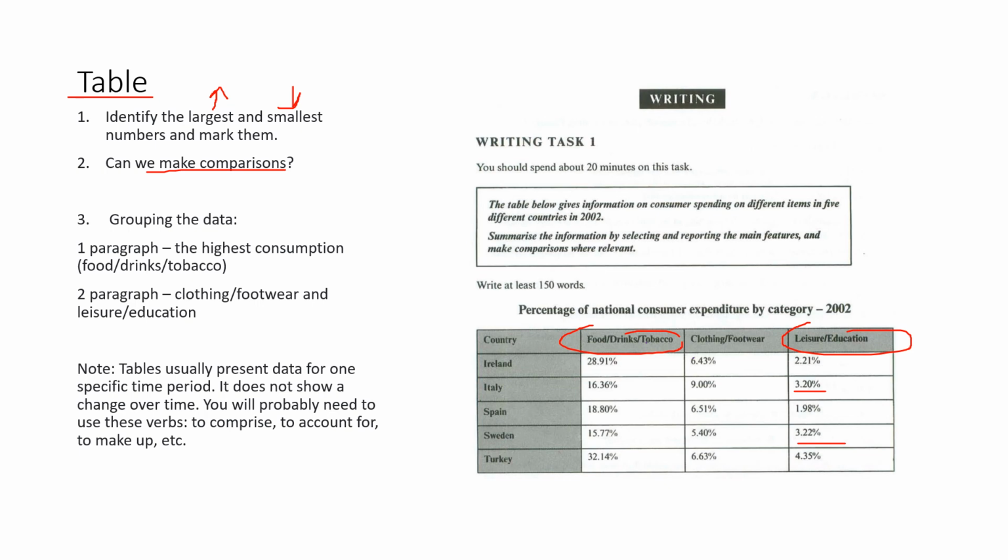For example, Ireland spent nearly 10 times as much on food, drinks and tobacco as it spent on leisure and education, at 28.91% and 2.21% respectively. Next, group the data. In the first paragraph, you can write about the highest consumption, food, drinks and tobacco. And in the second paragraph, you can write about clothing, footwear and leisure and education.